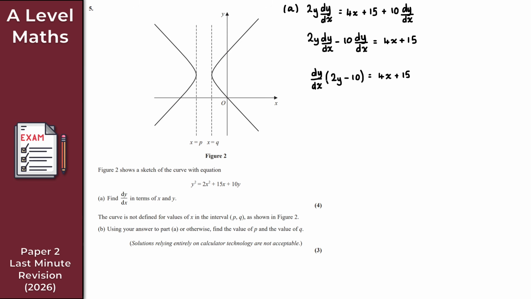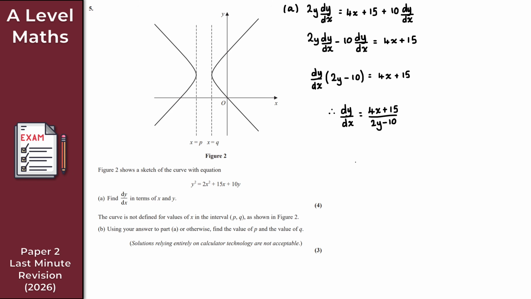Lovely jubbly. So I want dy by dx on its own here. So just divide both sides by 2y minus 10, right? So therefore, dy by dx is equal to 4x plus 15 all over 2y minus 10. Perfect. And there we go then. Hopefully, nice and easy, just for part A, right? And that gets us the first 4 marks for question 5.